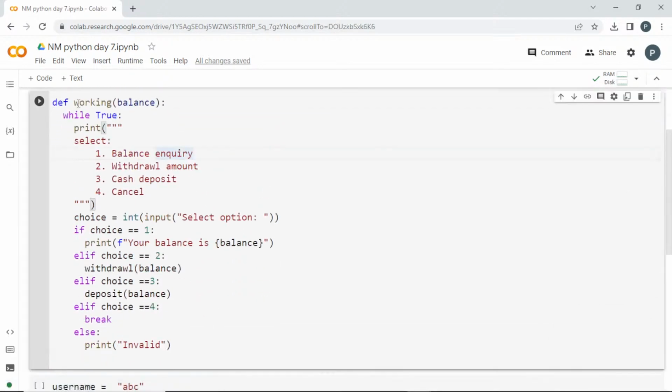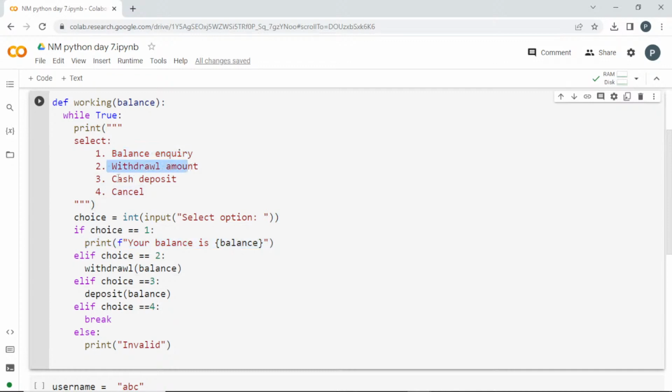Once I go into this working, every time the loop runs, I'm just printing these options, and I'll be asking the user to select the choice. Whatever he is selecting, I'm going to perform that operation, and if he selects something else, I'm giving invalid. The user will be selecting either 1, 2, 3 or 4. If it is 1, it is balance inquiry, so I'm just going to print the balance.